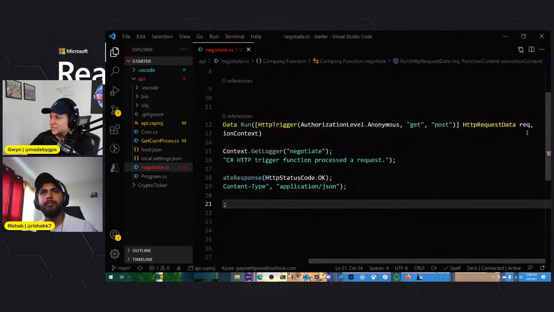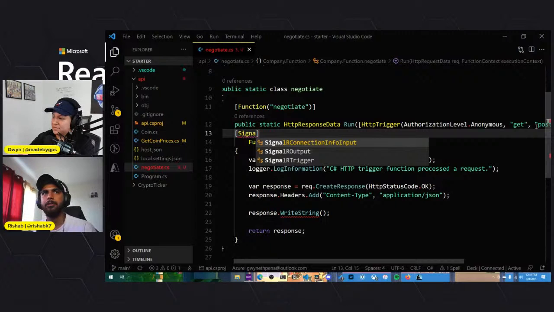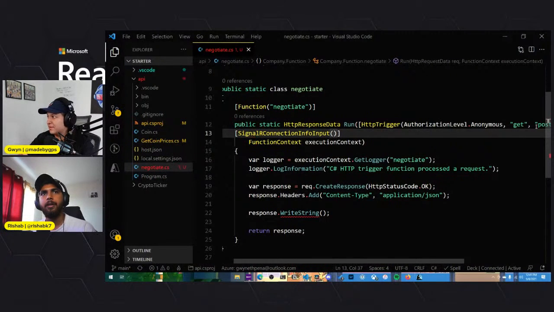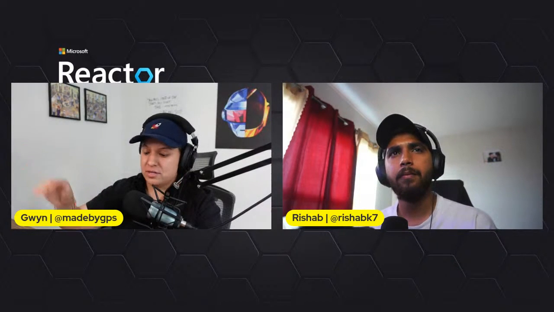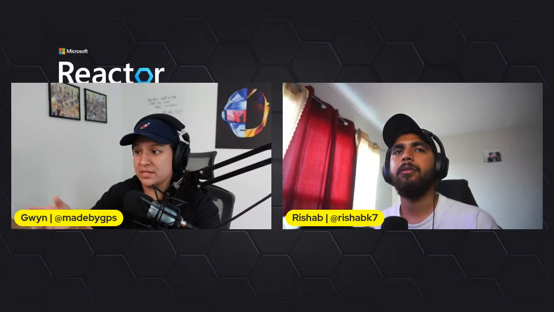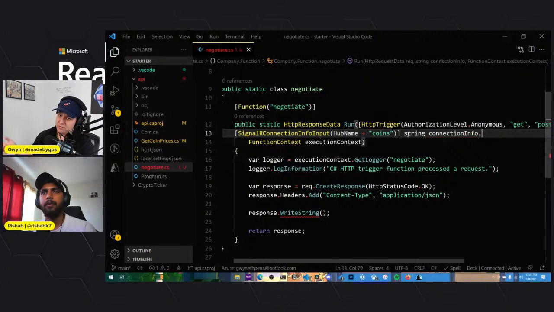Oh, you know what? We need to add the connection info as well. So that's there too. The first function basically gets the information from CoinGecko and then populates it to Cosmos DB, but also the SignalR hub. So here in our negotiate, in order for it to know which hub we're talking to, remember that first function that we just worked on is going to a coins hub. We also need to make sure that this one is negotiating connections for the same hub, right? So we'll put coins here, and then we'll say the string connection info will have our connection info. So when a client wants to access the SignalR, it'll get this connection info.